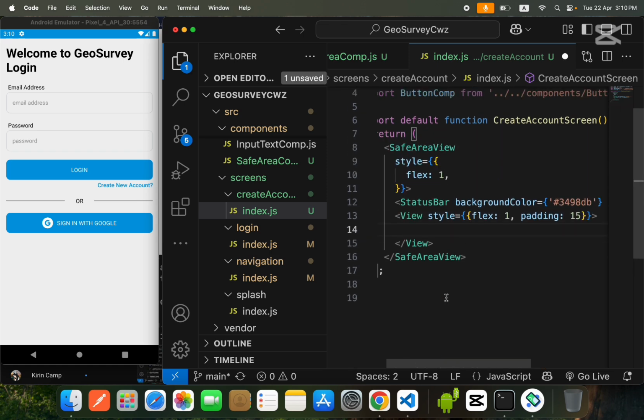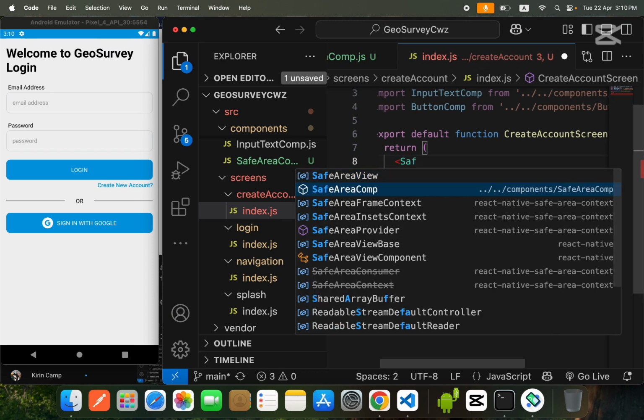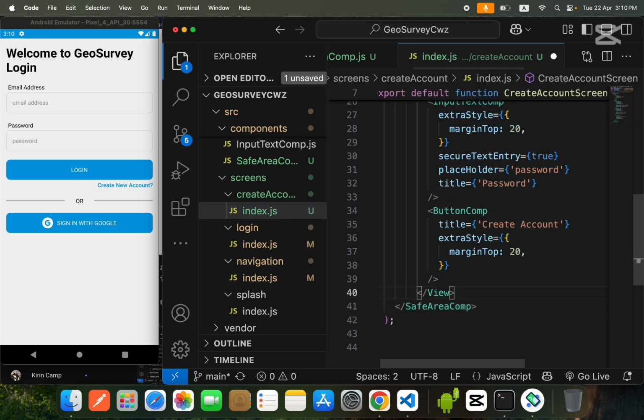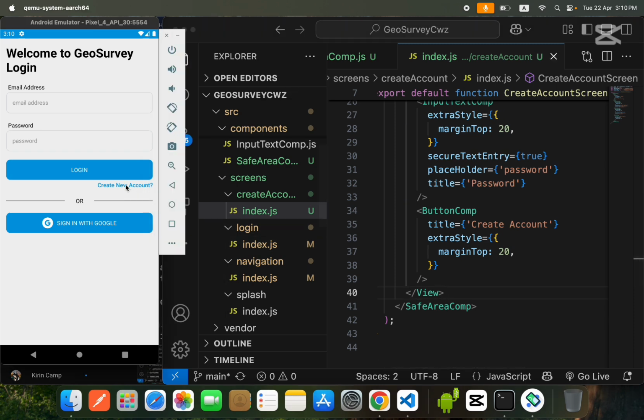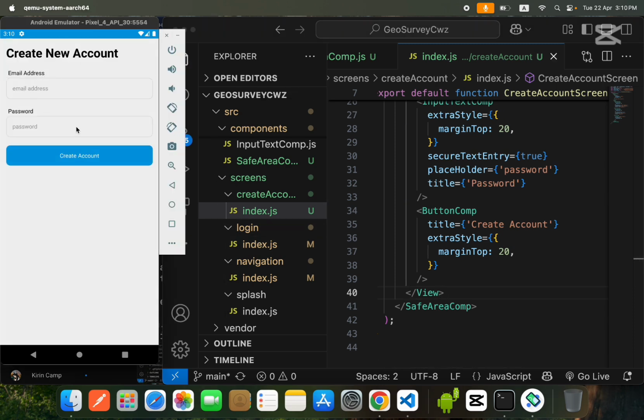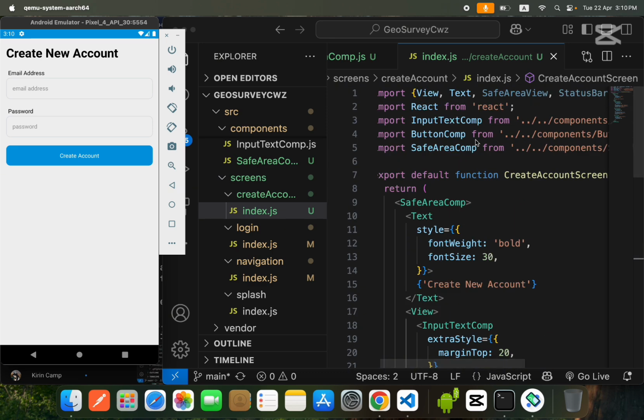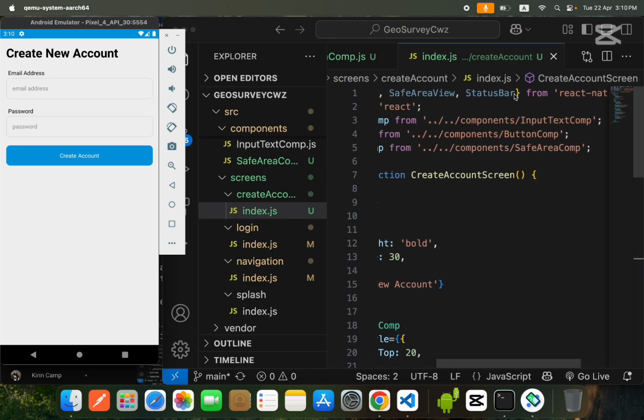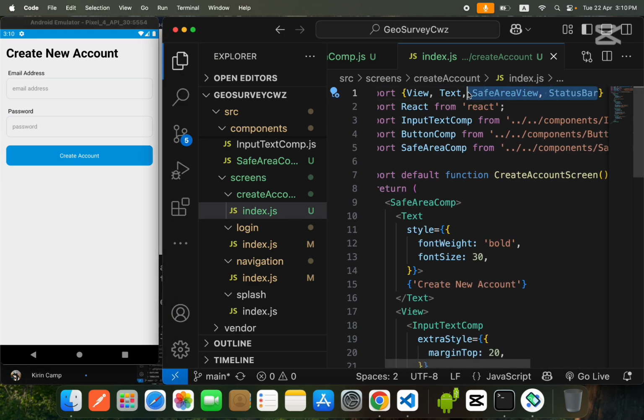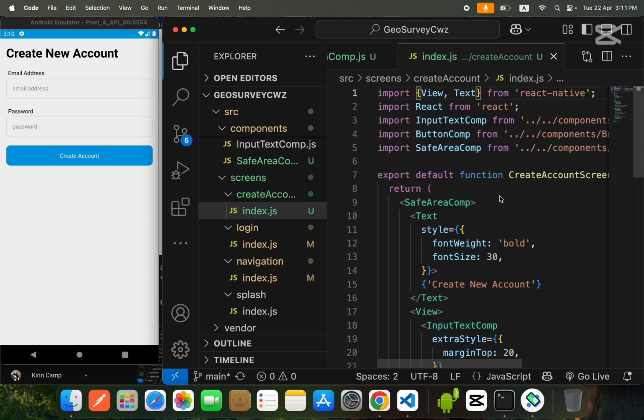So first of all I will cut this, take my safe area component, put all my views and all the things inside this, and save it. When I go over here, nothing will change, but on the code side we reduced the same code. So this is a good approach.